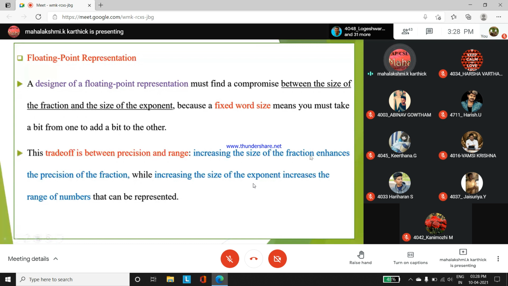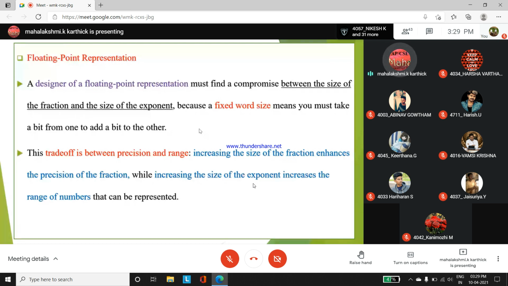So increasing the size of the fraction enhances the precision of the fraction. அதே மாதிரி increase the size of the exponent, increase the range of the numbers. So they can ask for an MCQ question. Okay, difference between a precision and range. If you are going to increase the size of the fraction, it enhances what? Precision of the fraction. If you are going to increase the size of the exponent, it increases the range of the number. They can ask for an MCQ question.